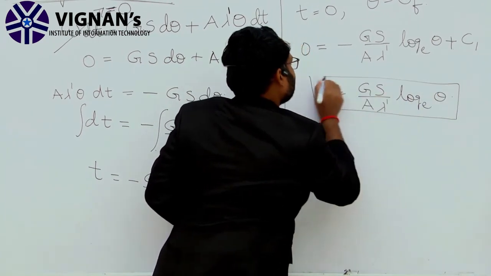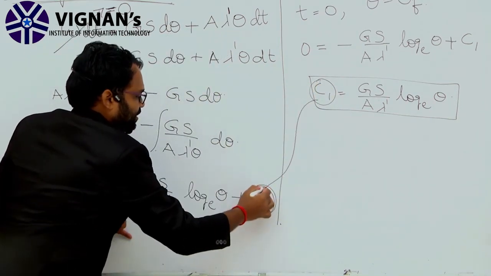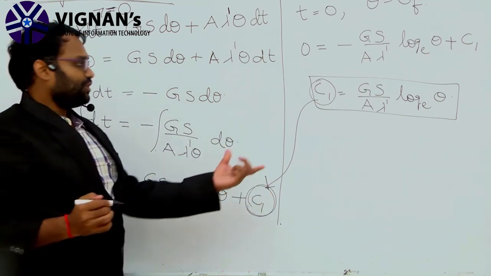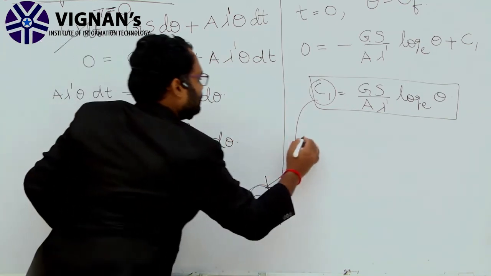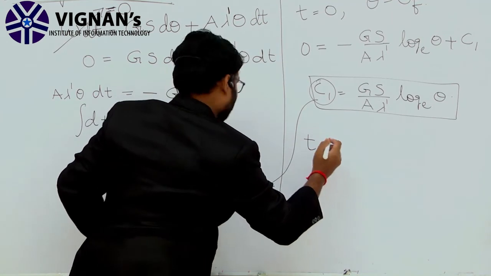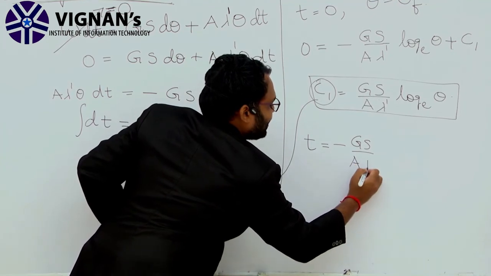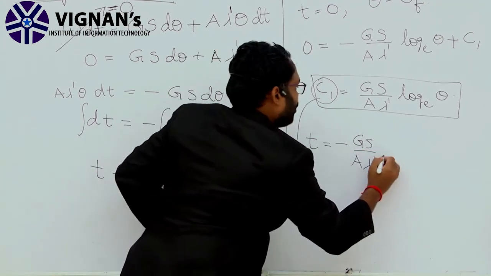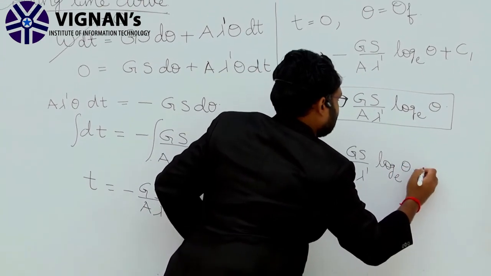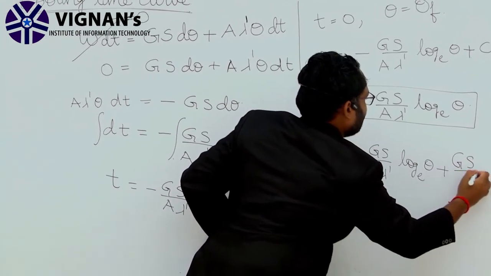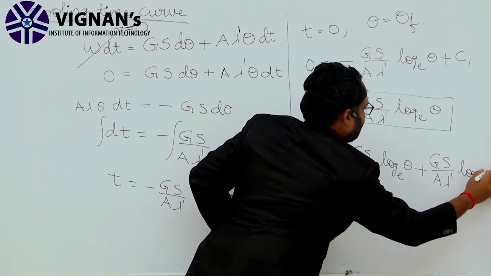Now we are going to substitute this C1 into this expression. We are getting t equal to minus Gs by A lambda dash log e power theta plus C1, that is Gs by A lambda dash log e power theta.